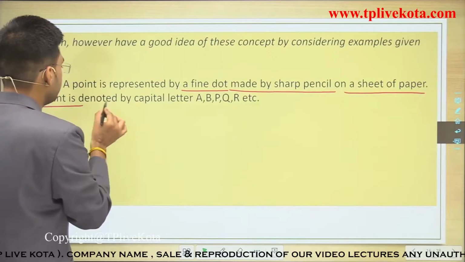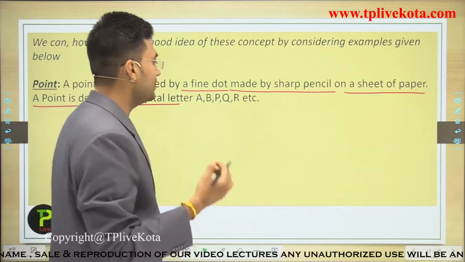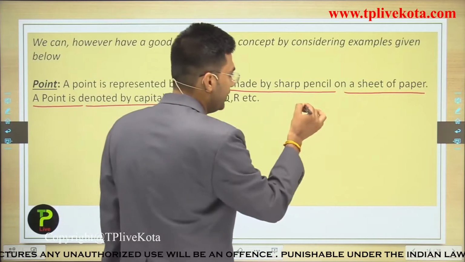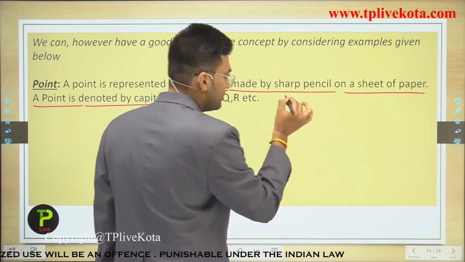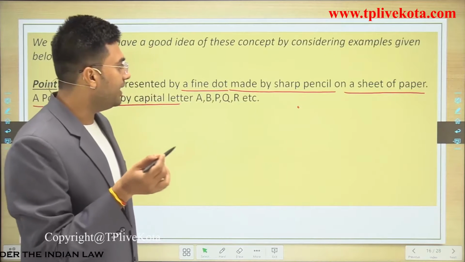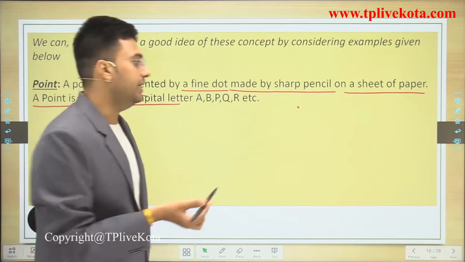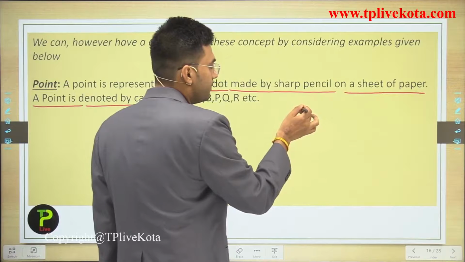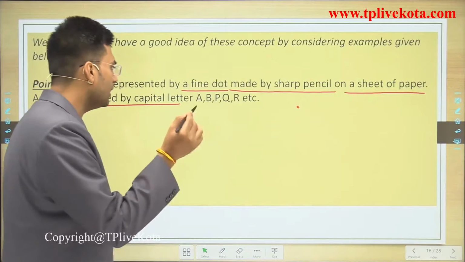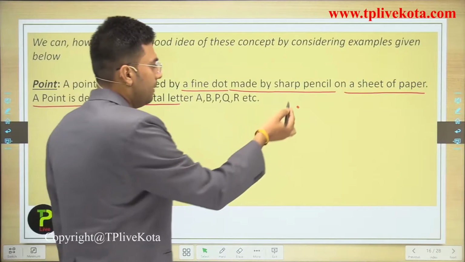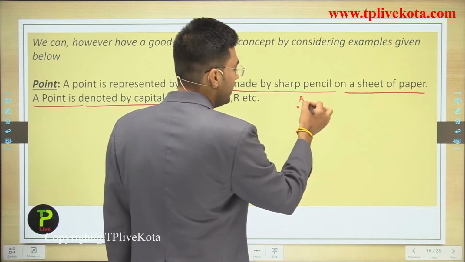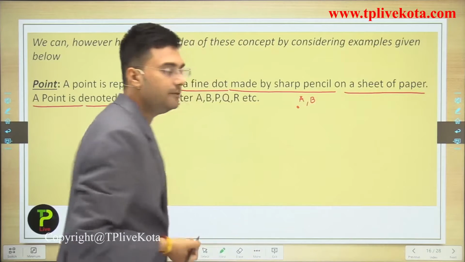A point is denoted by capital letters A, B, P, Q and so on. Here we draw a point on this surface with this stylus, and we represent it by capital letters such as A, B.